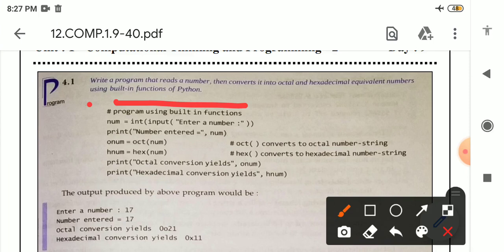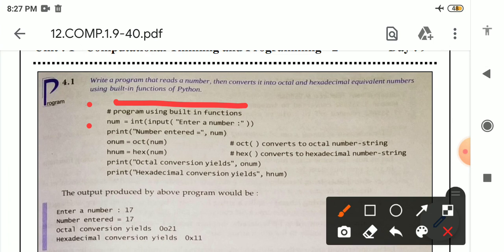Short information about the program. It is optional. Okay, so in the second line, in the comment line, we have written what? Program using built-in function.